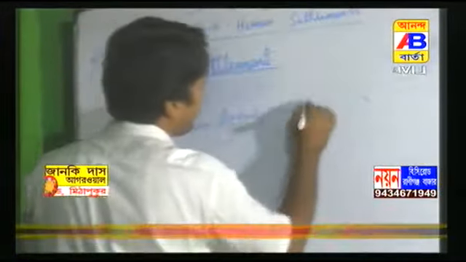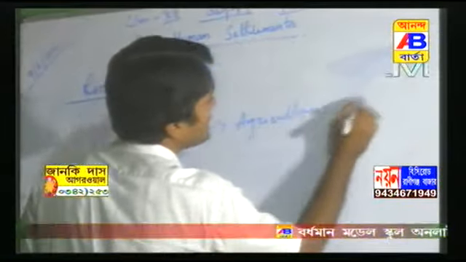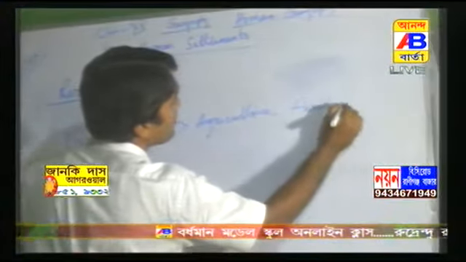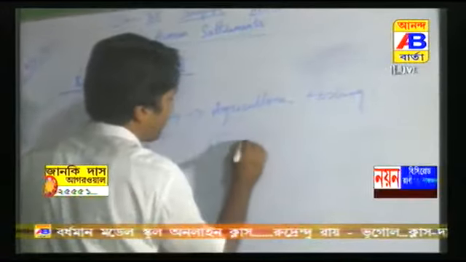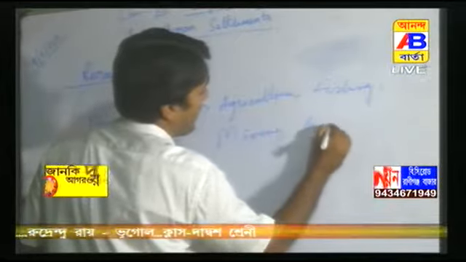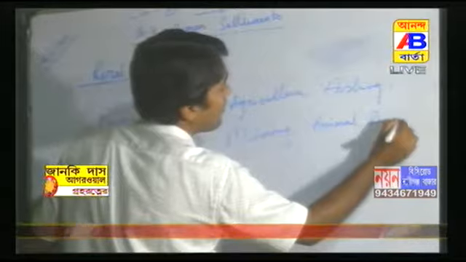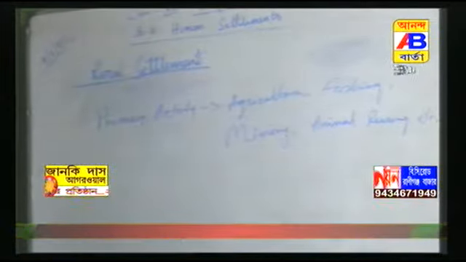Example of primary activity: this is agriculture, fishing, mining, animal rearing, etc. These are the examples of primary activity.